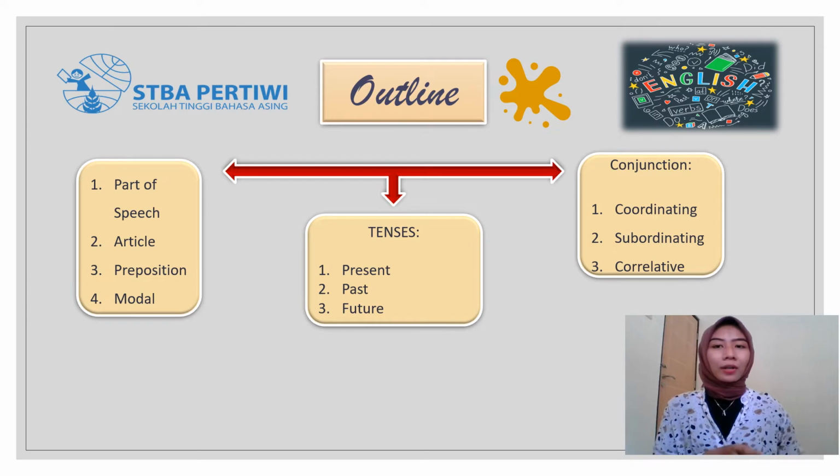And the second part we can learn about the conjunction. There are three types of conjunction: coordinating, subordinating, and correlative conjunction. And the last part we can learn about tenses. As we know, in elementary school, maybe or high school, we have to learn about tenses. And basically, there are present, past, and future.